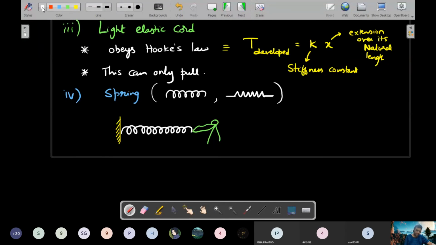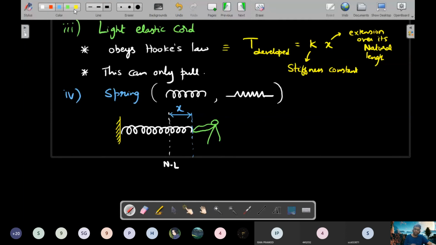Imagine before pulling, the spring was here at its natural length. N.L. is the symbol for natural length, and he has already pulled it up to this level. Assume this is its extension. So X is the extension.